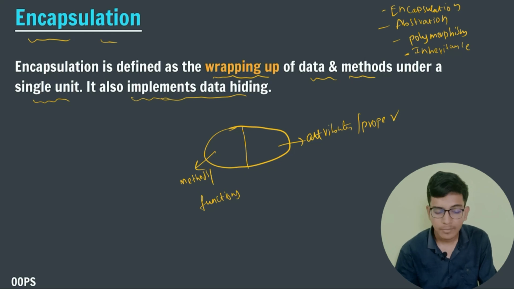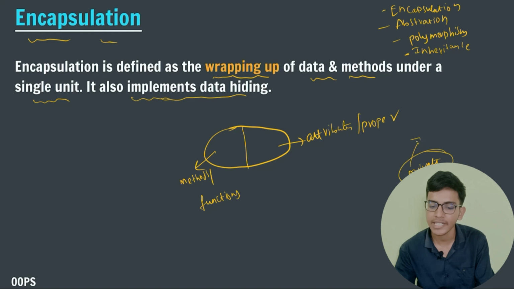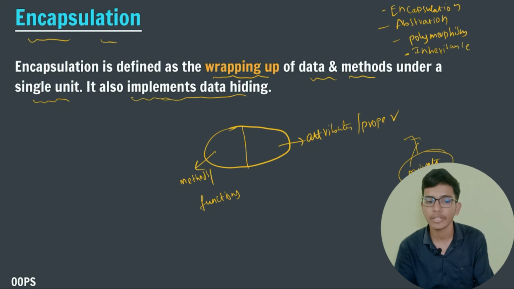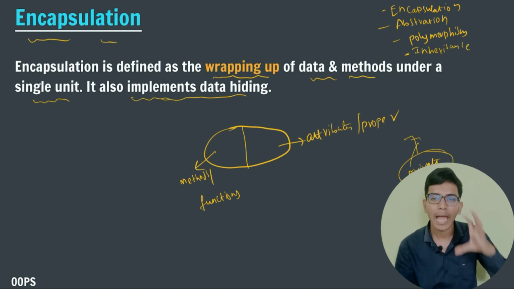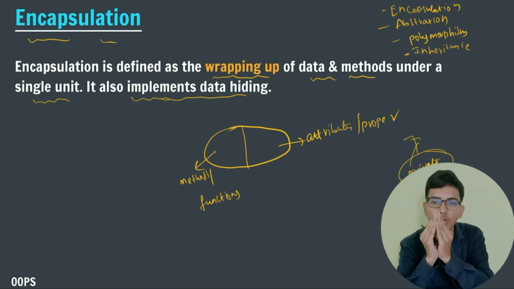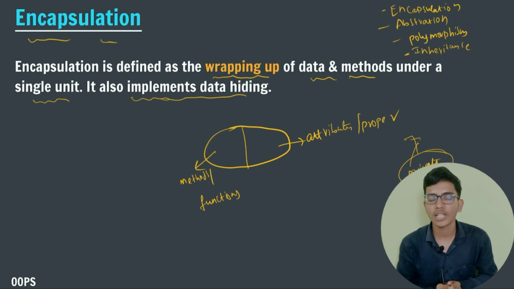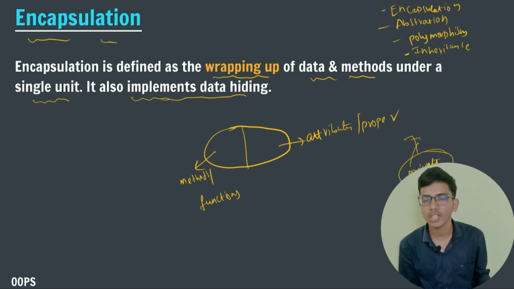We just write private, such that the user can't access or see the things which are unnecessary or not that much needed with respect to our user. So the combination of attributes or properties with methods is known as encapsulation.